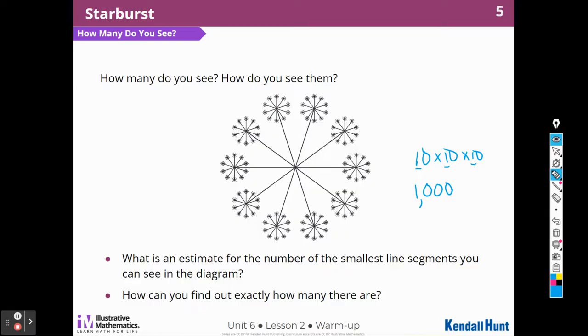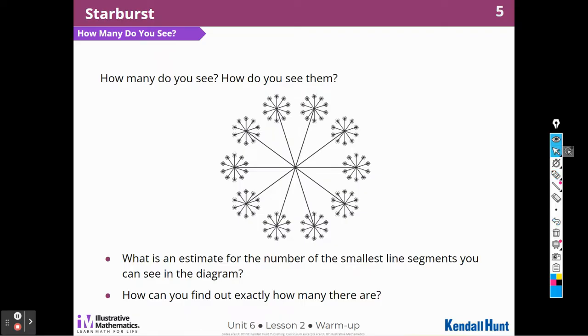How can we find out what it would be exactly? I can multiply. I can count the number of long segments, and then the number of medium-sized segments, and then the little tiny, teeny tinies, and I can multiply those. So that's, I think, what I did here. How does this expression relate to the diagram?